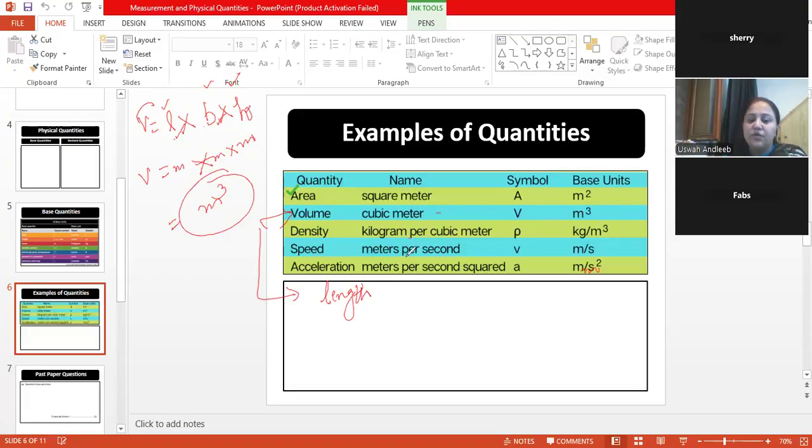So obviously other quantities will be included. If they are included in the syllabus, we will do them. Otherwise, each and every quantity has a formula, and after that formula, we apply the units of the base quantities and derive the unit. And yeah, that's it. For example, I'm going to show you a few of the past paper questions, how they are going to ask questions regarding the base or derived quantities.